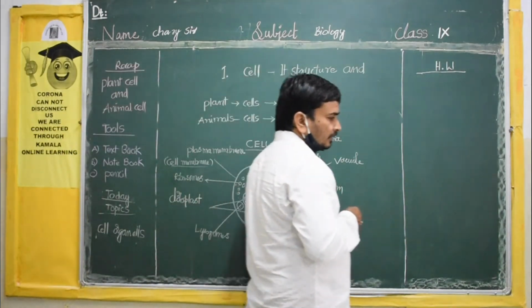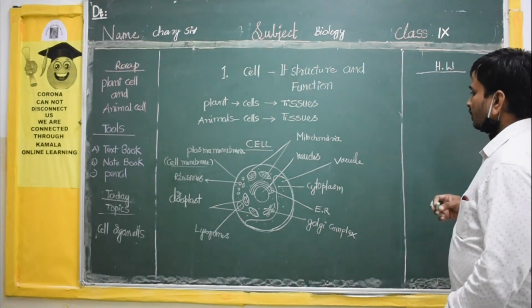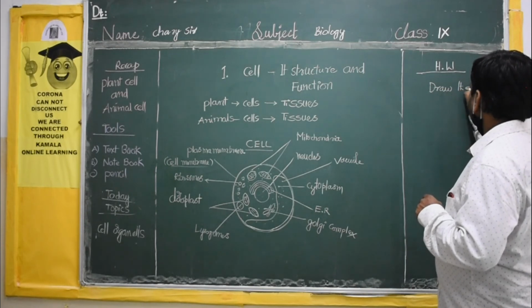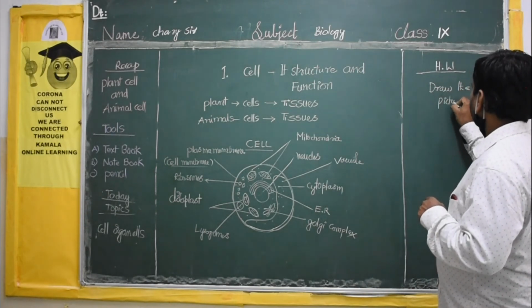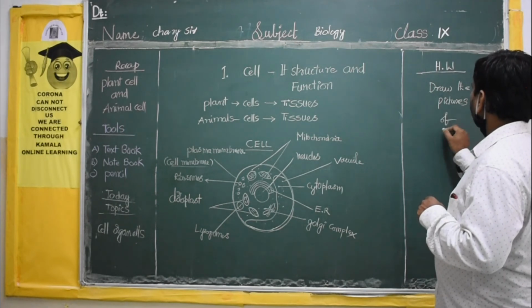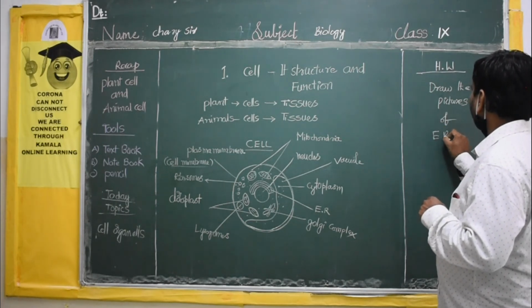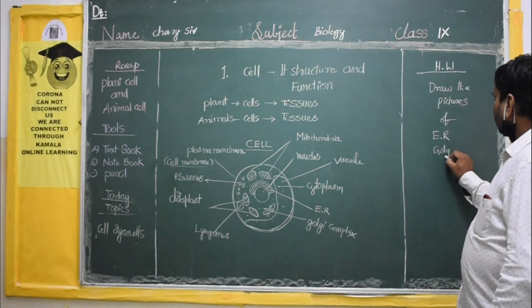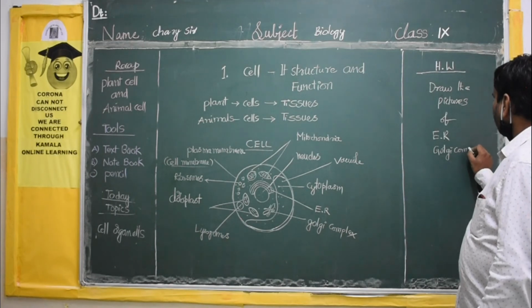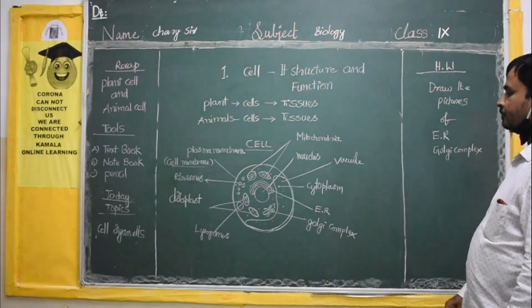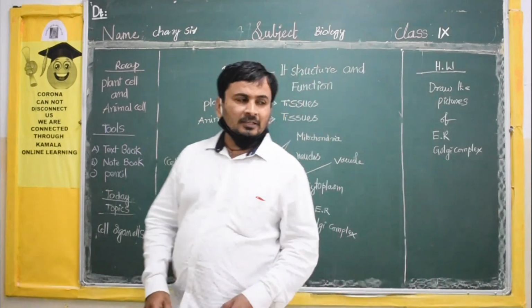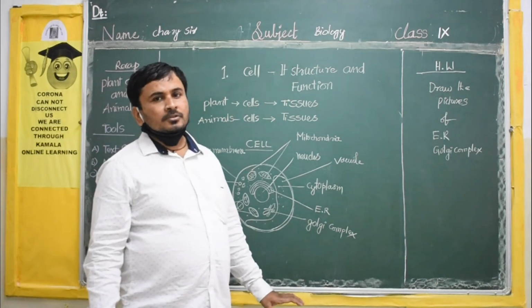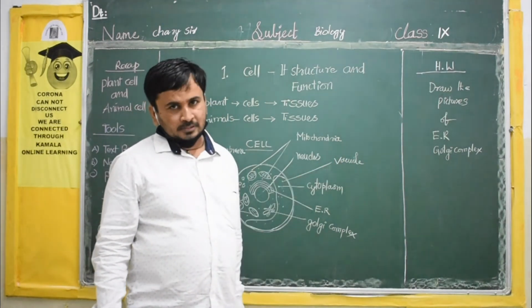Okay. Now today I will give the homework. You have to draw the pictures of the endoplasmic reticulum and the Golgi complex. You have to draw these diagrams and label their parts.